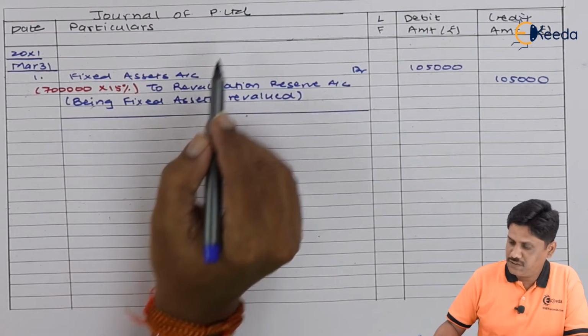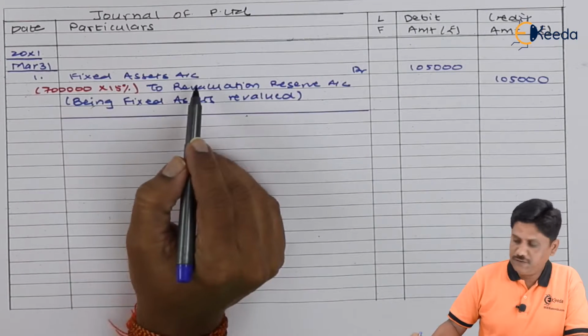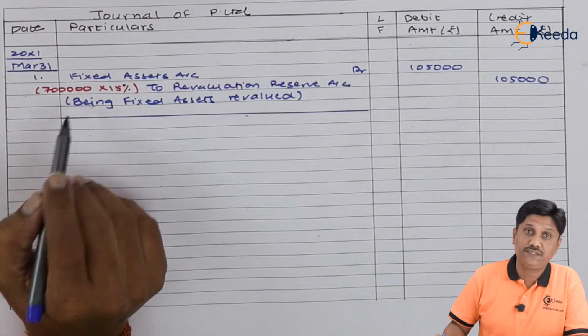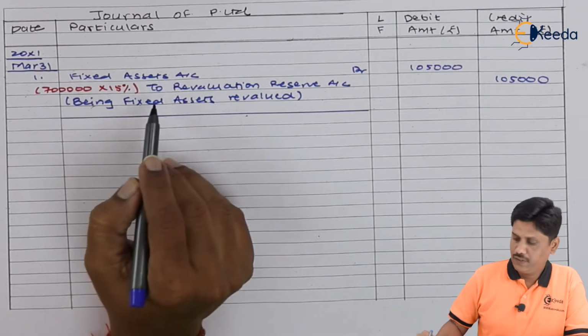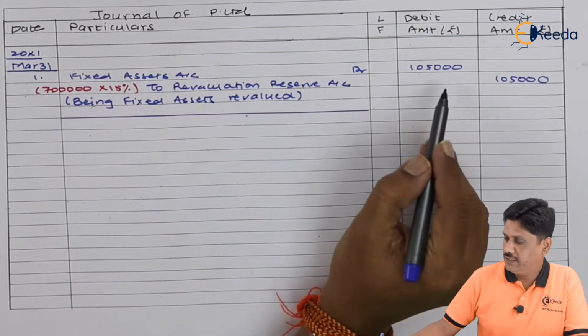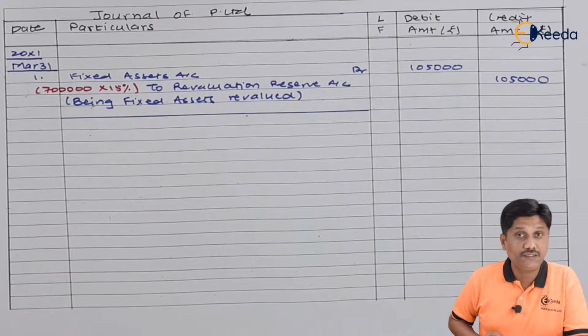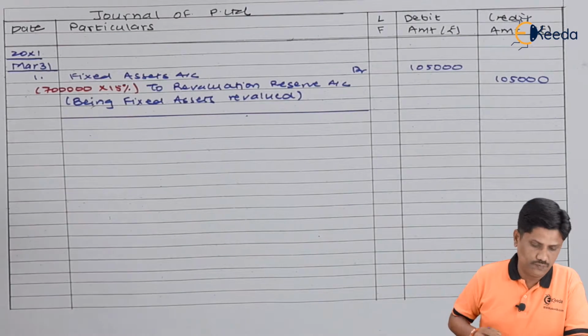We have revalued fixed assets of P Limited. Existing cost of fixed assets of P Limited is 7 lakh, which is appreciated by 15%, 1 lakh 5,000, being fixed assets revalued. Let us see what other transaction they gave you.